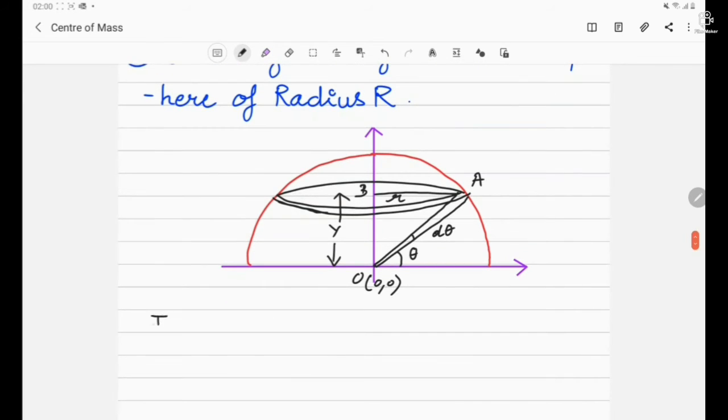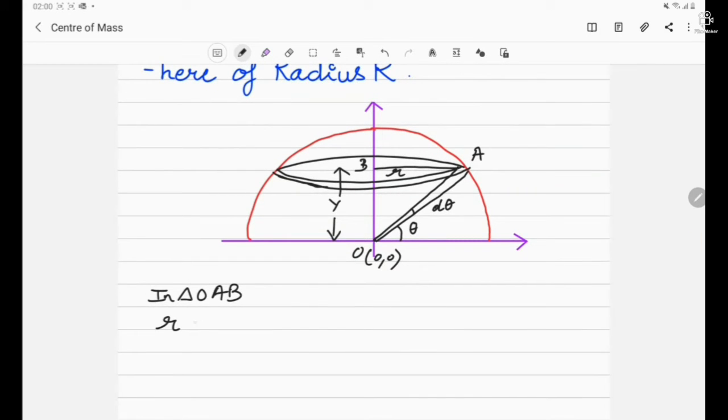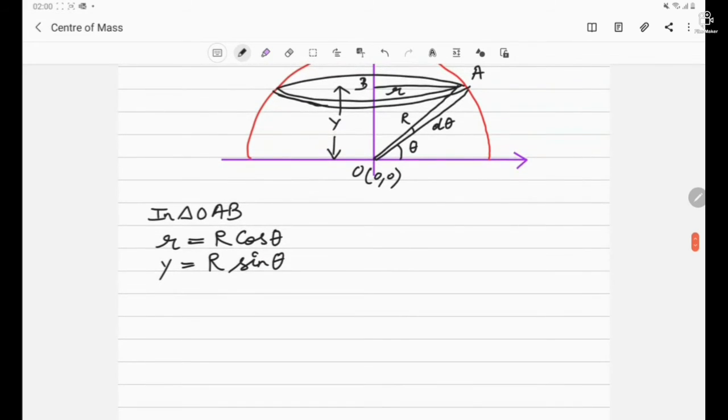Now, in triangle OAB, if this side of the triangle is capital R, the small r can be written as capital R cos theta, and y can be written as capital R sin theta. So we have found out small r and y in terms of capital R and theta. Now let's start with the area of the differential ring. What would be the area of the differential ring?